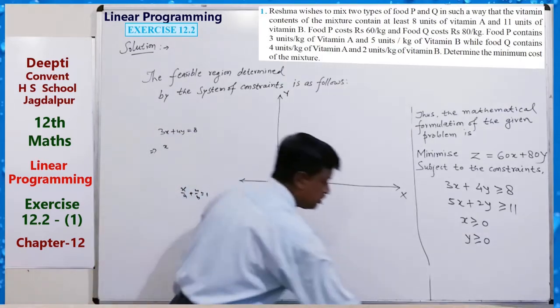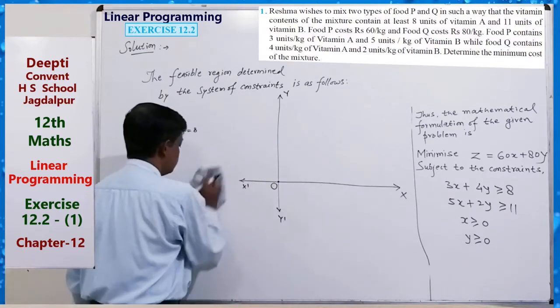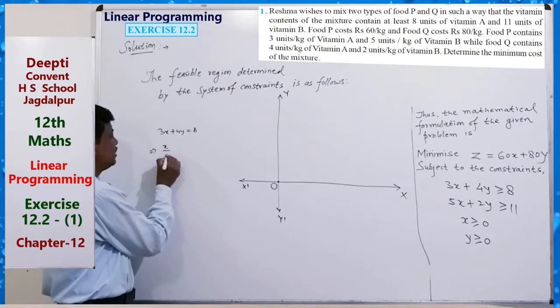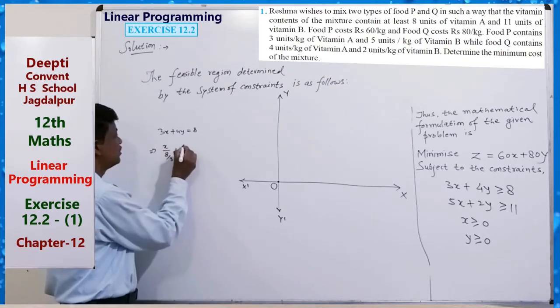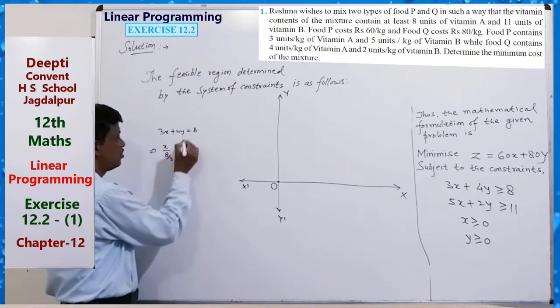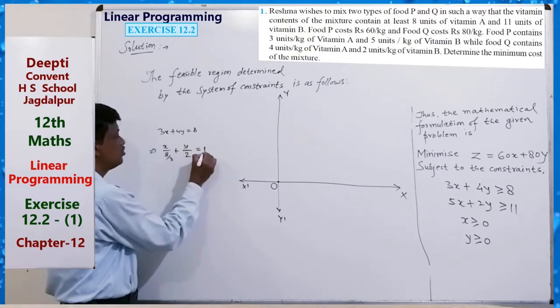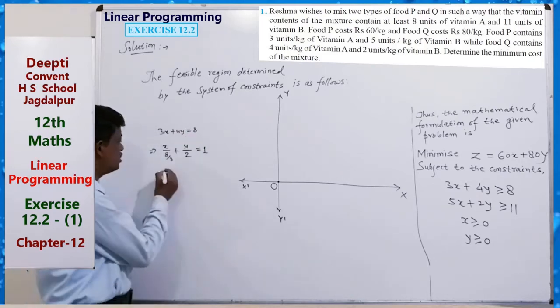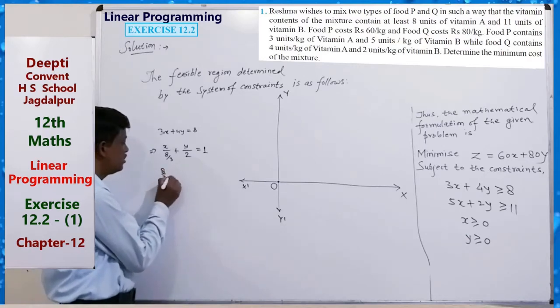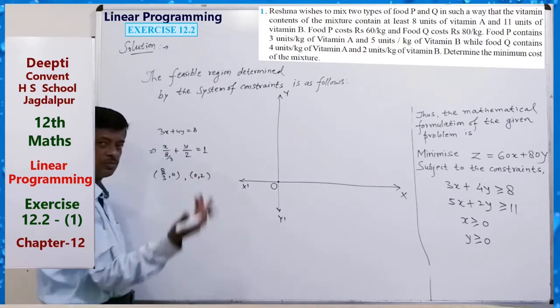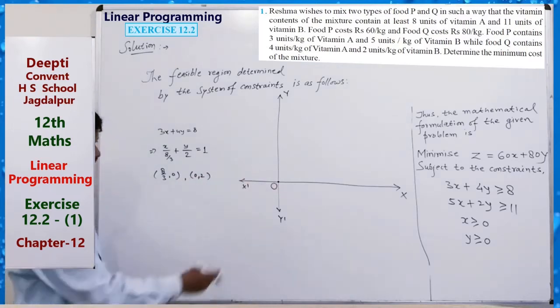By this technique we can find two points. So x by 8 by 3 plus y by 8 by 4, and 8 by 4 means 2, equals 1. It can be written like this. So the points are 8 by 3, 0 and 0, 2. Similarly for the second line.